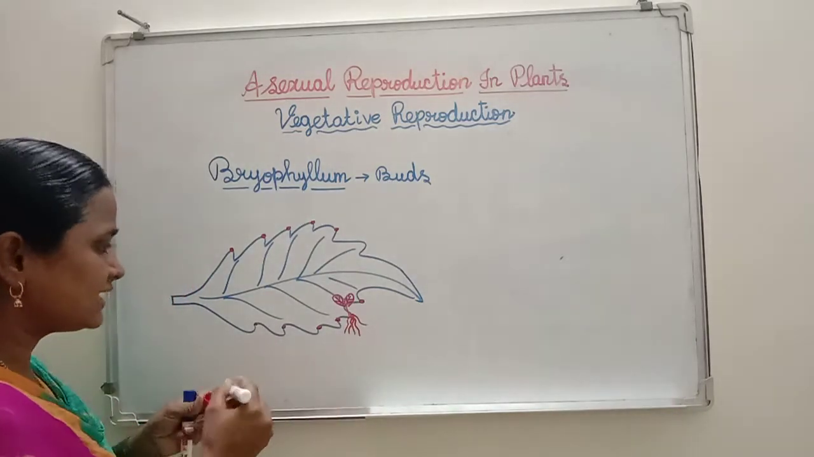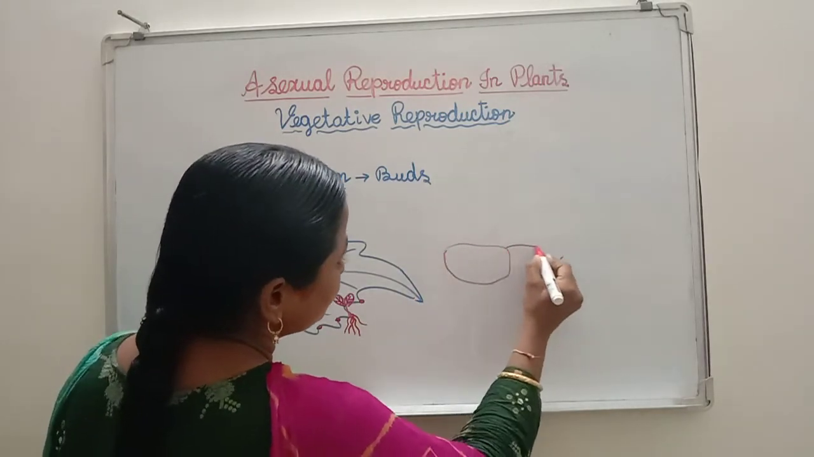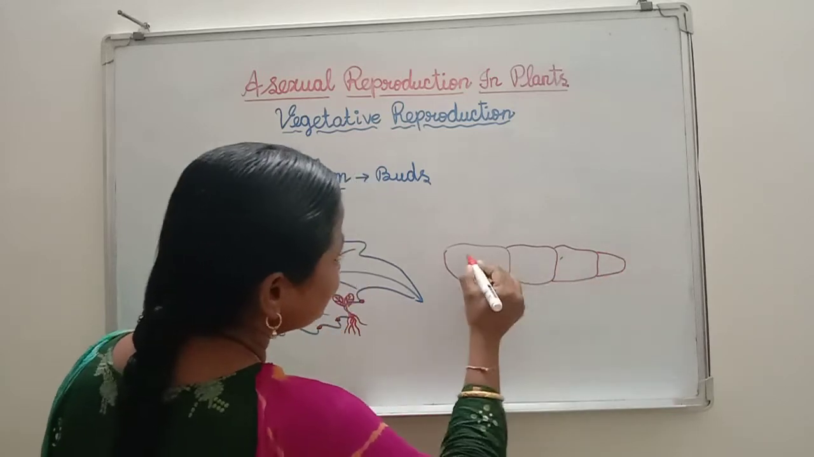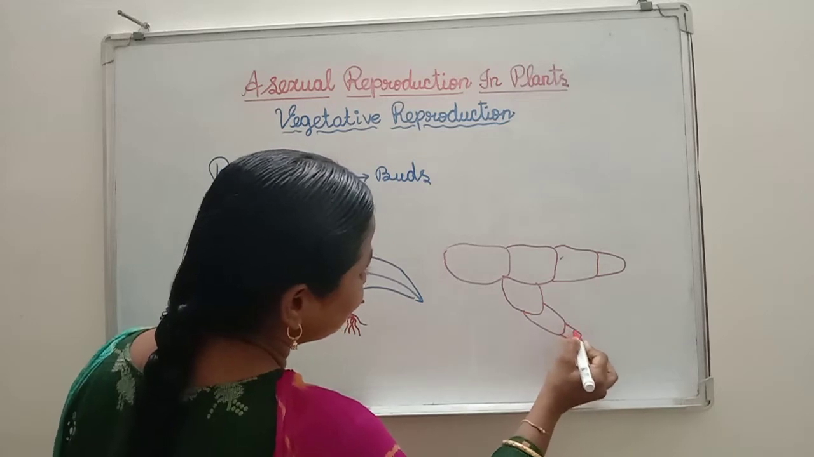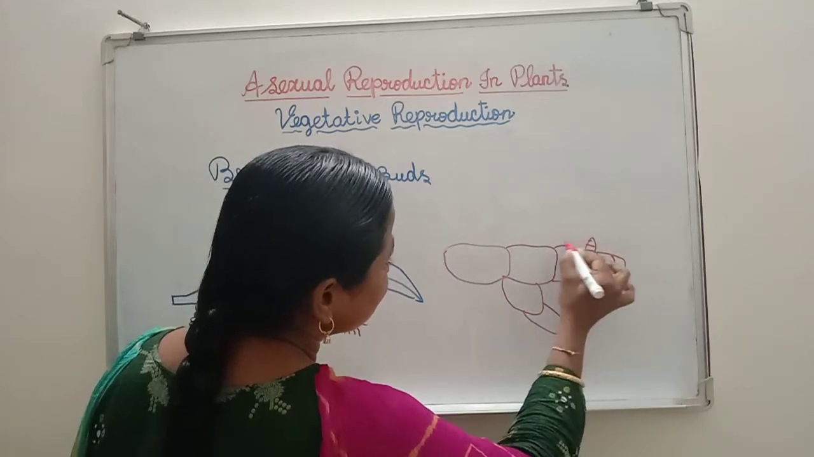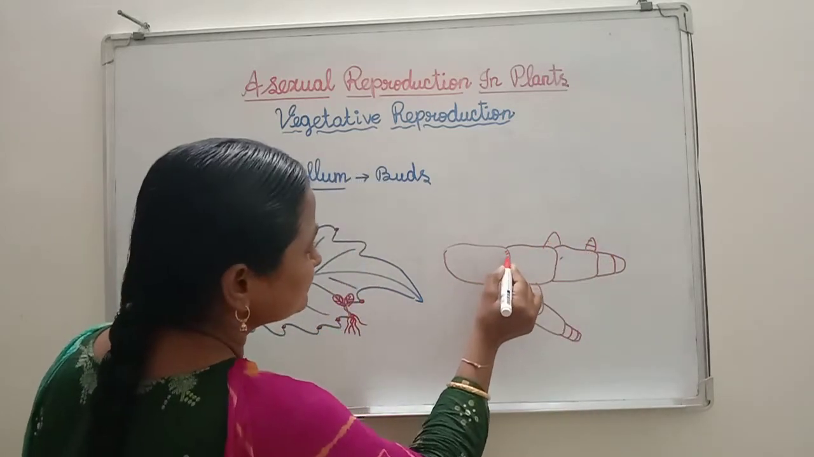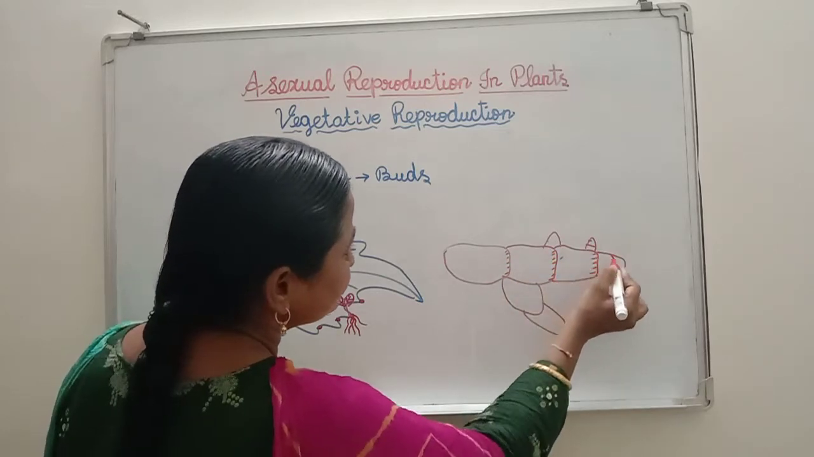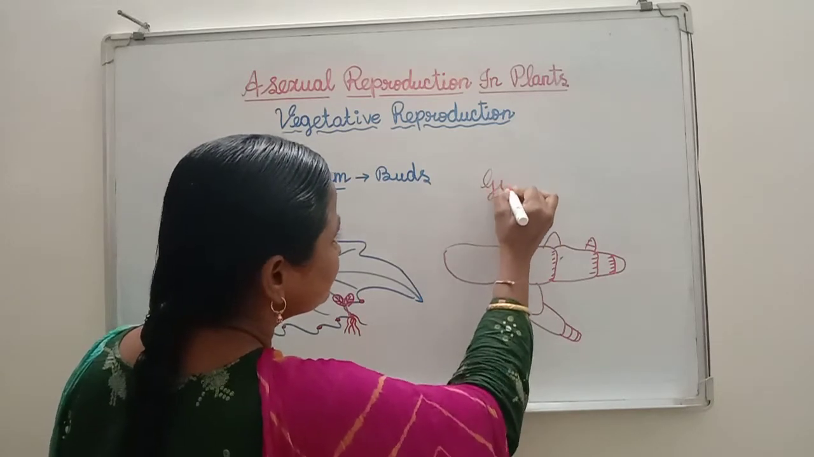Then coming to ginger. You know ginger very well. In ginger also, asexual reproduction takes place with the help of buds. If you see, these structures we call buds. Okay, so what is this plant? Ginger.